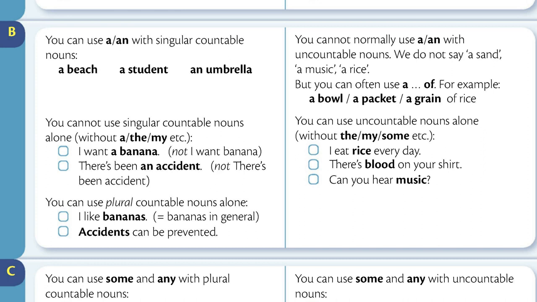You cannot normally use a or an with uncountable nouns. We do not say a sand, a music, a rice, but you can often use a of. For example, a bowl of rice, a packet of rice, a grain of rice. You can use uncountable nouns alone, without the, my, some, etc. I eat rice every day. There's blood on your shirt. Can you hear music?